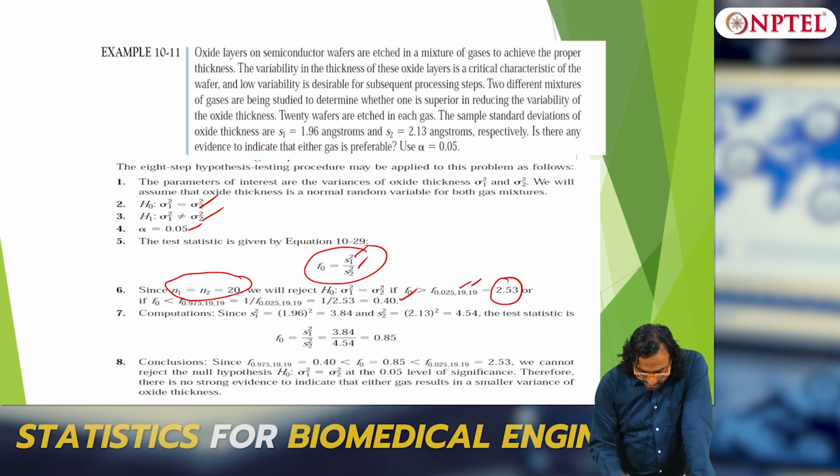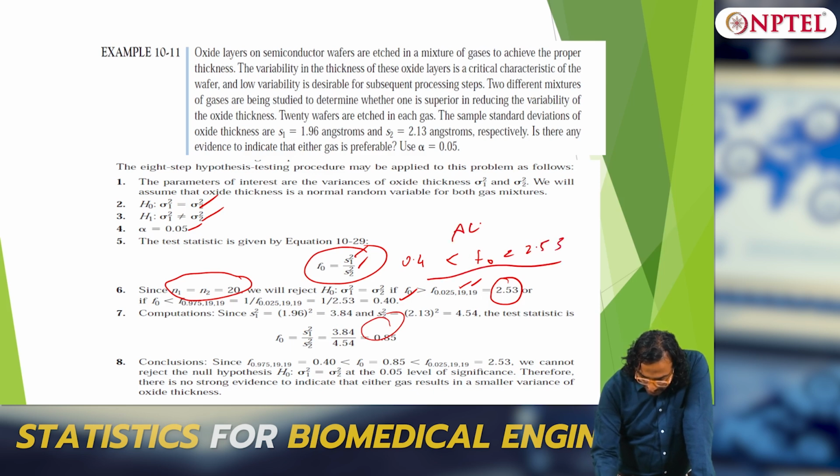So you computed, it is 0.85, okay. So what do we have? We cannot reject the null hypothesis because it is between the interval 0.4 to 2.53, this is my acceptance region.